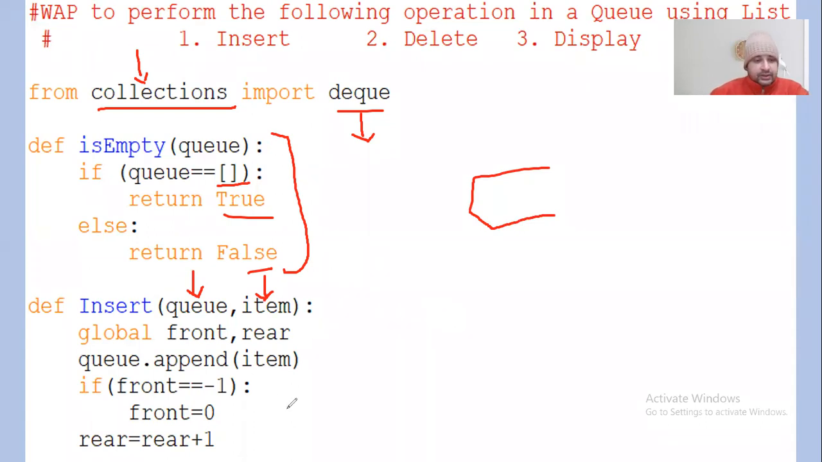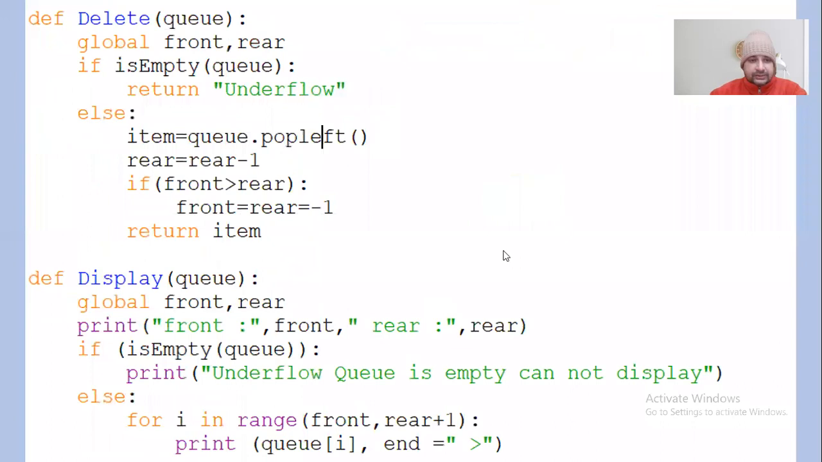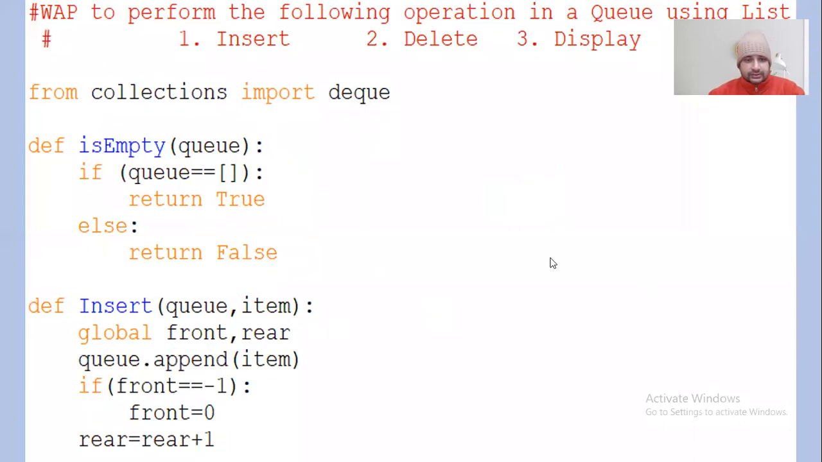Okay. So what all I did here in case of insertion, this was the insertion code, right? And in insertion, what all I did, I simply took variables front and rear globally.